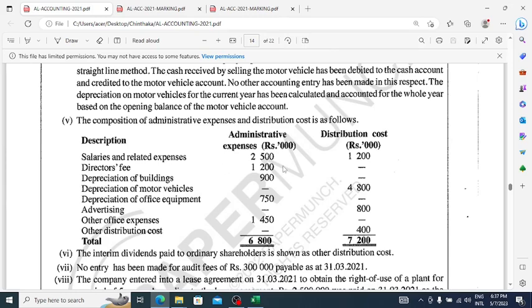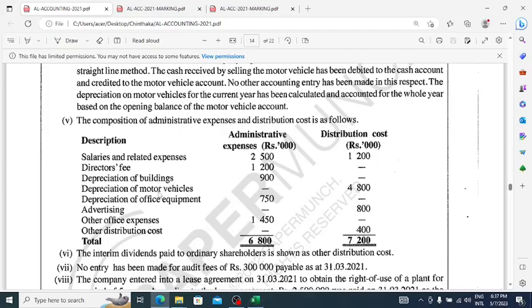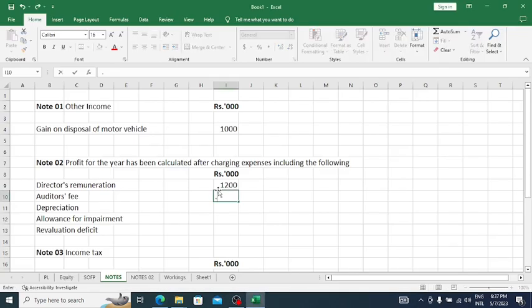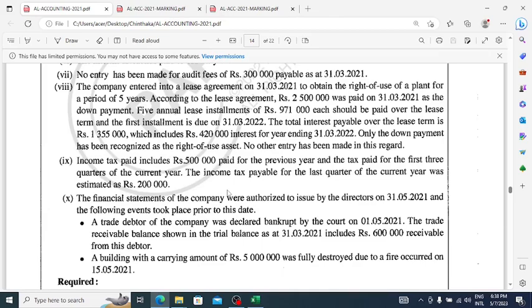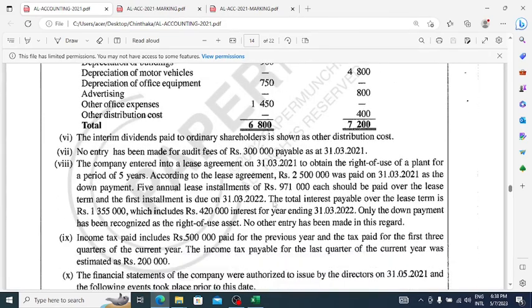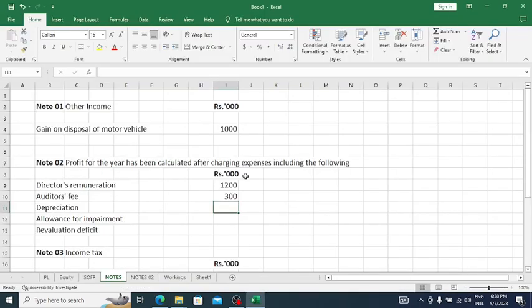Directors' remuneration 1,200. Audit fee. What would be the audit fee? Yes, 300. Here they have mentioned the audit fee. No entry has been made for the audit fee of 300. Then that 300 also needs to be shown under note 2.